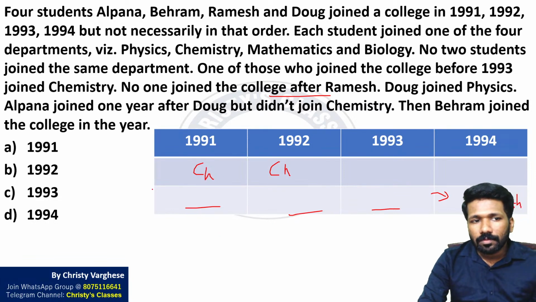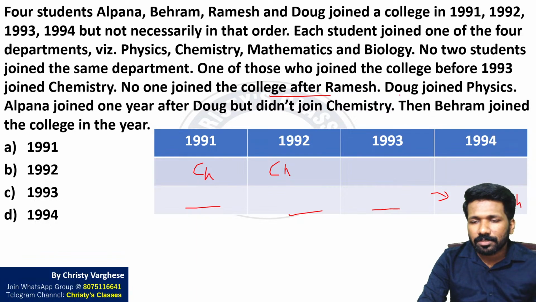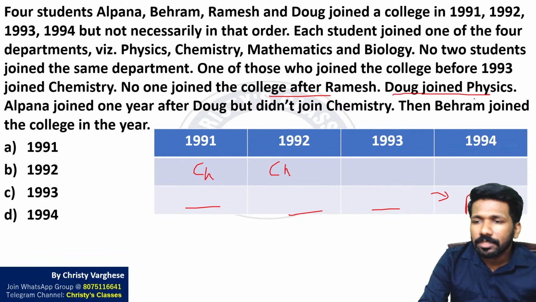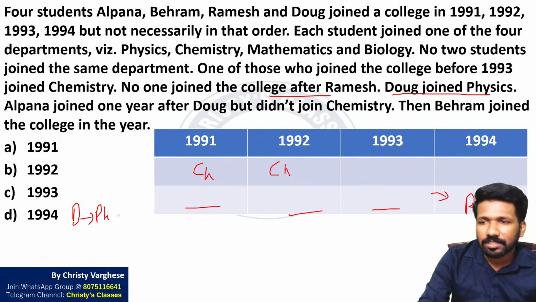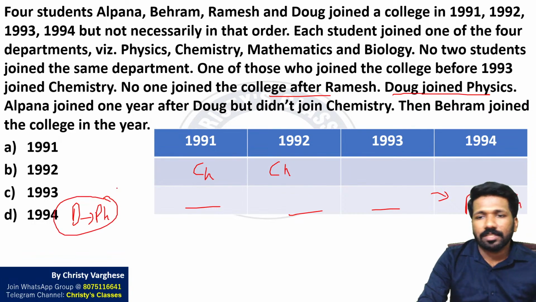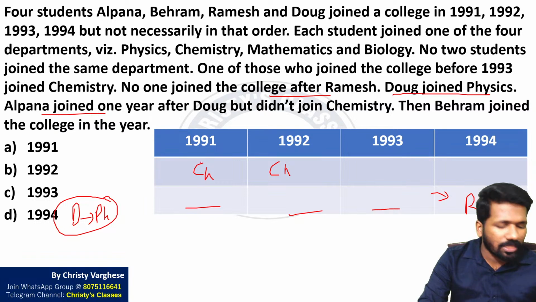So one of those who joined college before 93 joined chemistry, we discussed already. Dog joined physics. That information, let us keep it there. Alpana joined 1 year after Dog. 1 year after Dog means successive years.